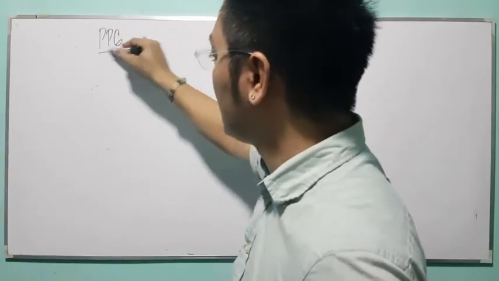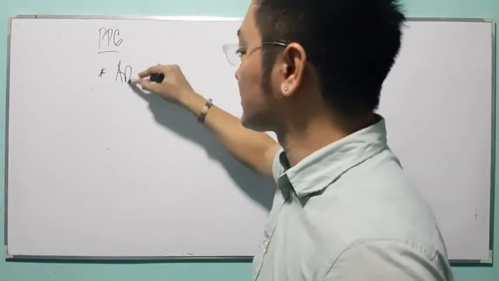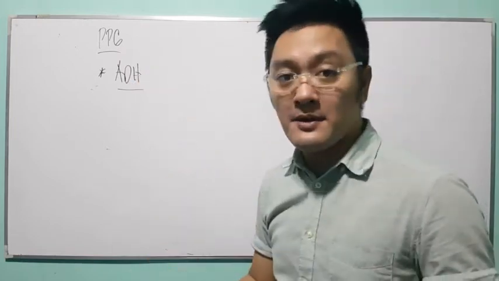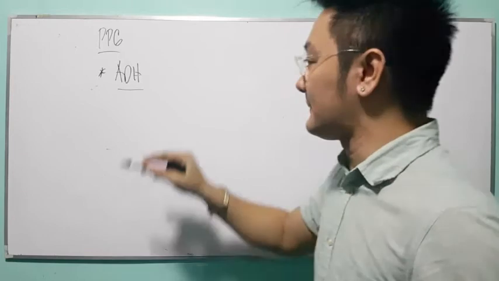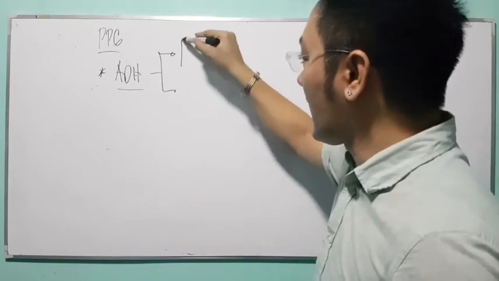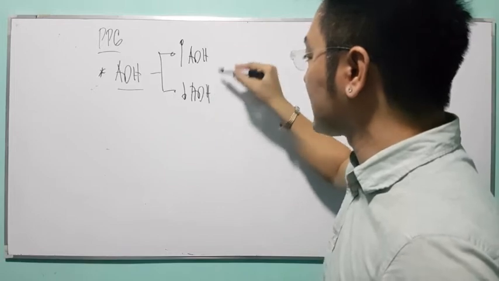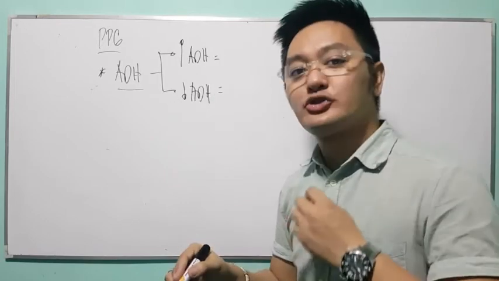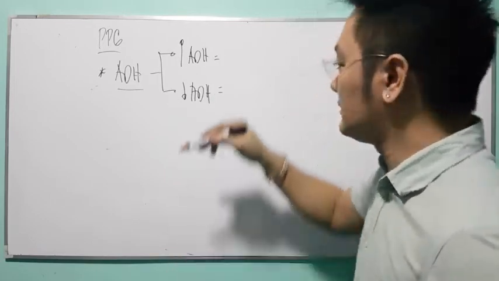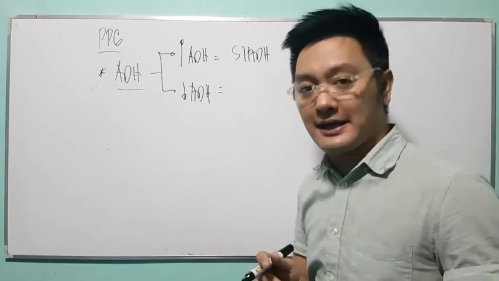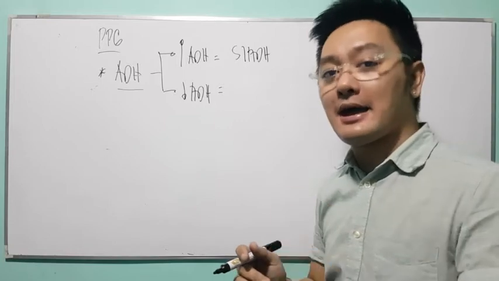Well, first is your ADH. Remember, ADH or antidiuretic hormone, or you call this vasopressin. Look at your disturbances: hypersecretion of ADH and hyposecretion of ADH. Too much antidiuretic hormone, you call that condition SIAD, or syndrome of inappropriate antidiuretic hormone.